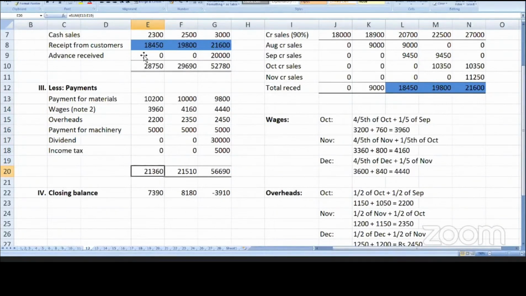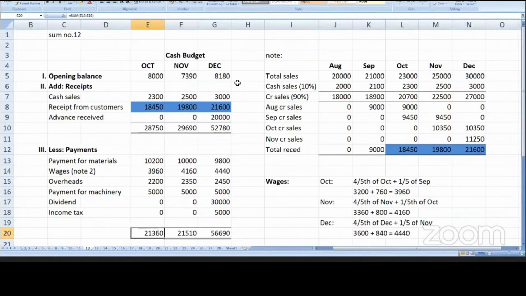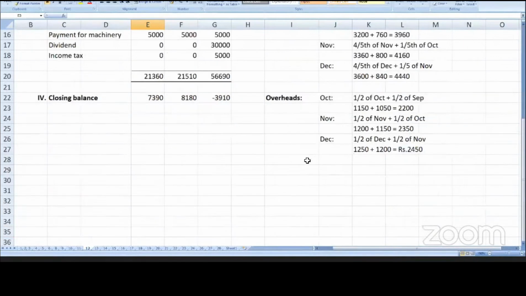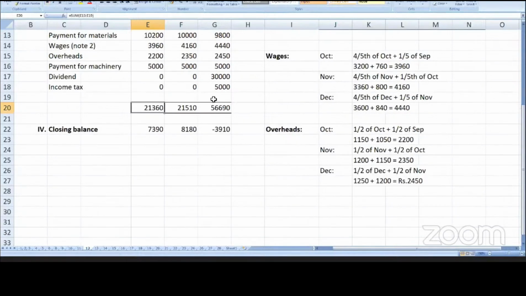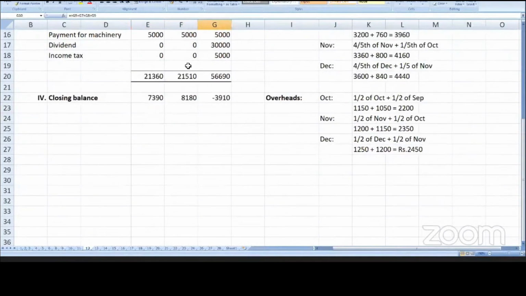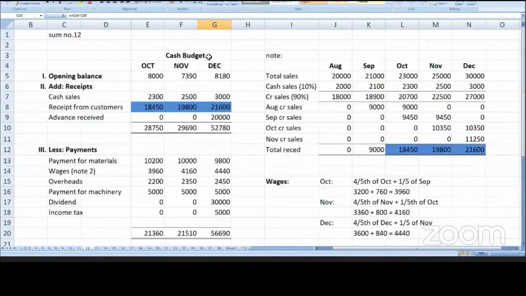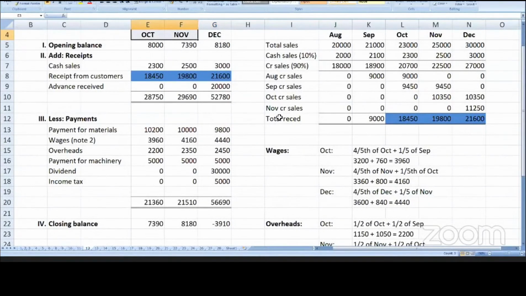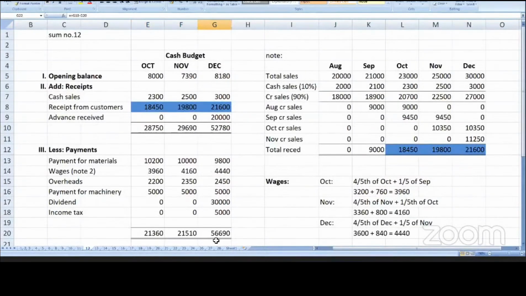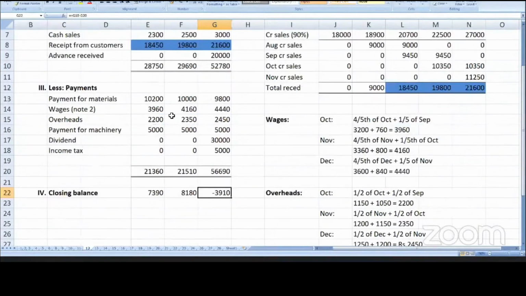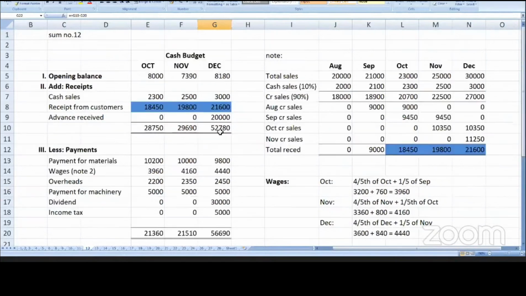See, in October we will have a closing balance of 21,360. In November we will also have a closing balance, but in December you can see that receipts are less and payments are more, and there is a minus figure in the month. So this is a budget. This will help the management make some arrangement for December, because a negative cash balance is coming. They may have to arrange an overdraft facility with the bankers. So it is always better to prepare a cash budget every month and know well in advance what our cash position will be.